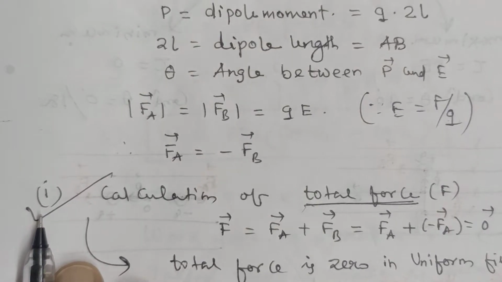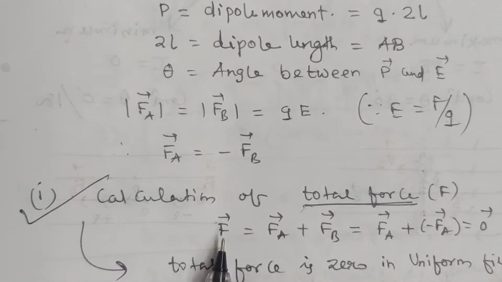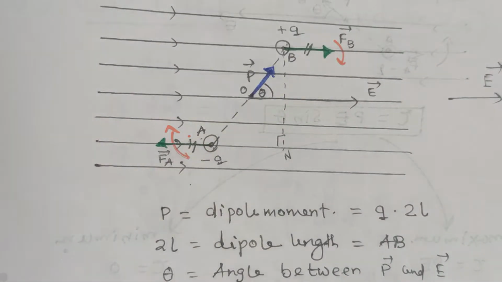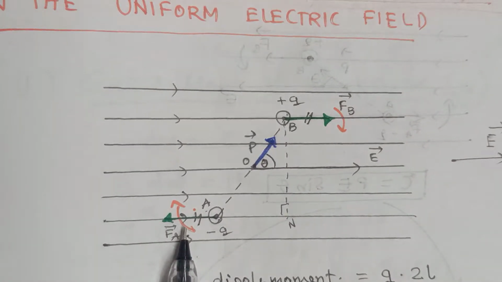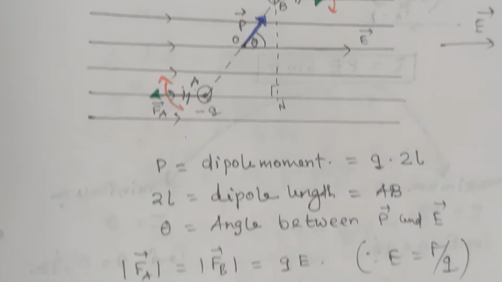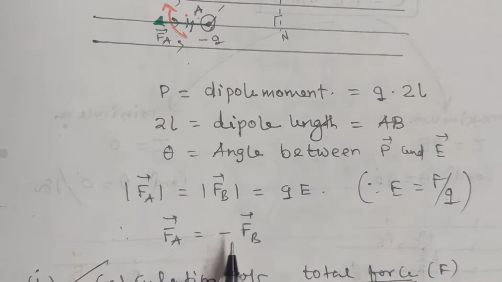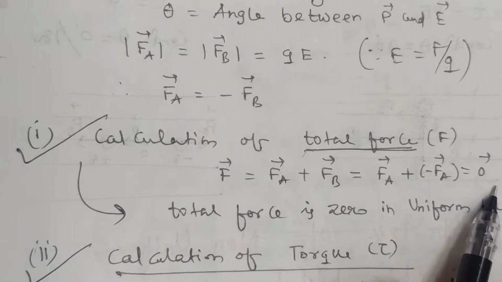Now our first step is to calculate the total force. At the system there are two forces, one is FA vector and another one is FB vector. So the total force is FA vector plus FB vector. As FA vector and FB vector are negative of each other, the resultant force is a zero vector.